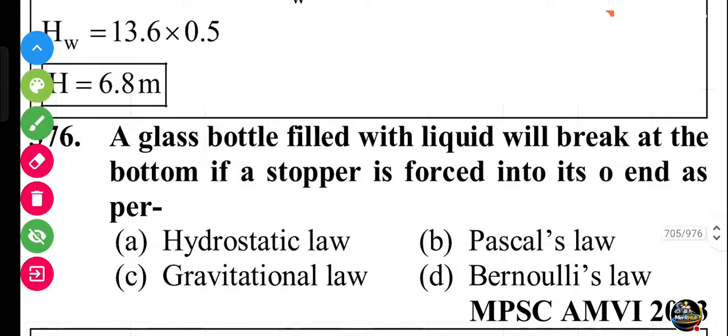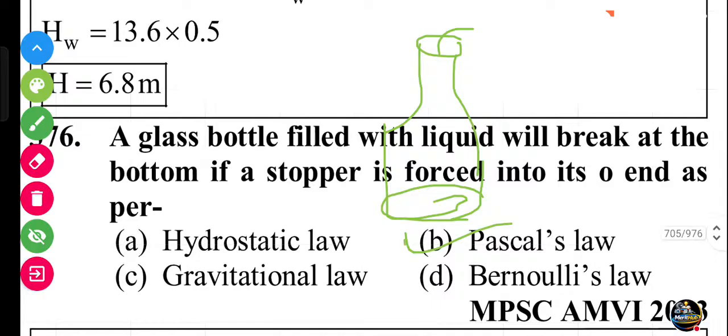Okay, let's start. Question number 376. A glass bottle filled with the liquid will break at the bottom if a stopper is forced into its open end, as per Pascal's law. We all know that in a bottle full of the liquid, if we push from the top with our finger, then the bottle will break from the bottom because of Pascal's law.